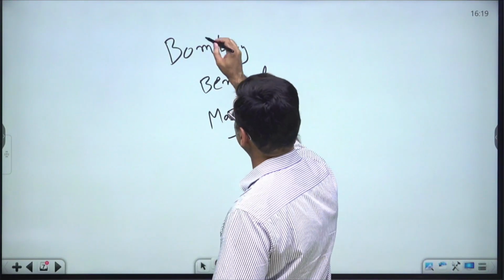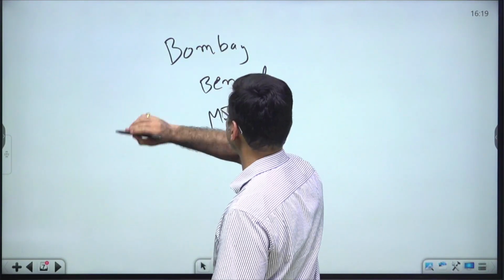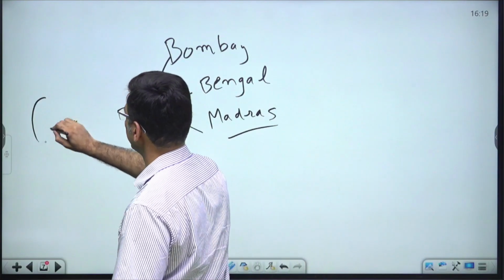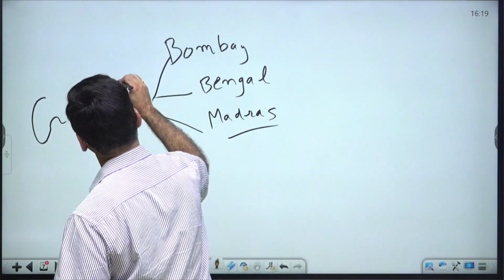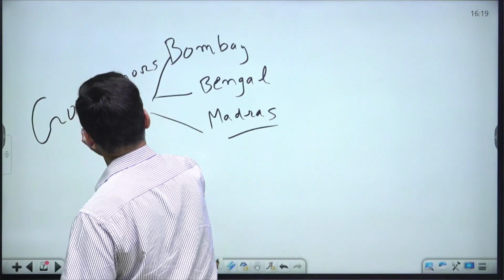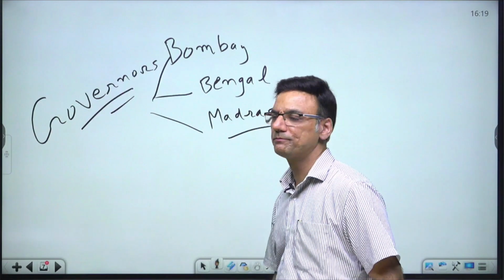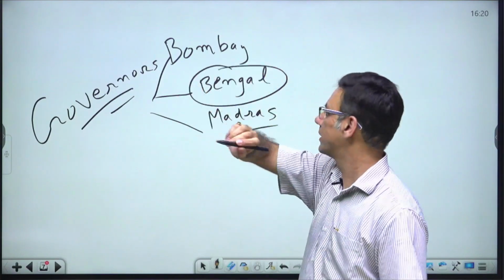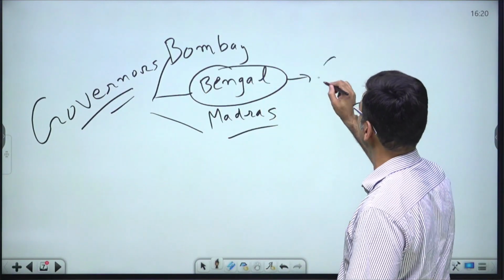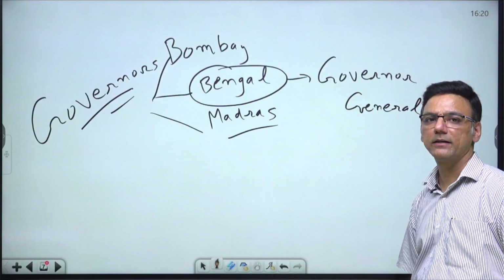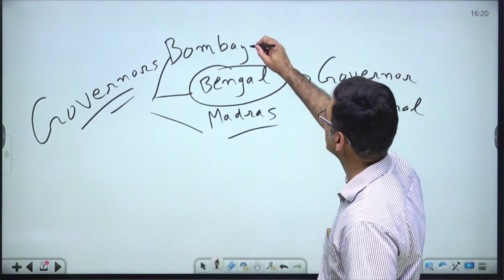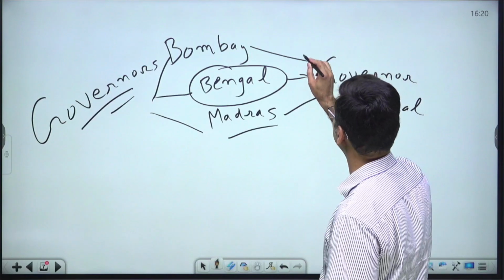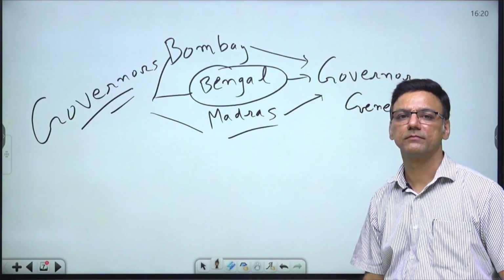Out of these, all these presidencies were having their own governors. So what was done? The governor of Bengal was made the governor general, and the governors of both Bombay and Madras were made subordinate to him, right?